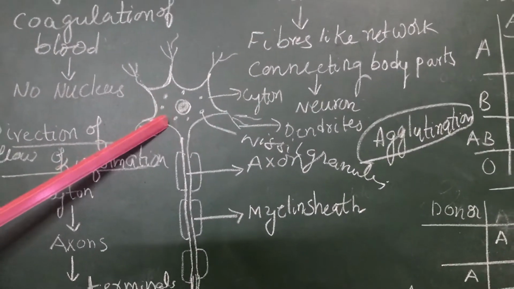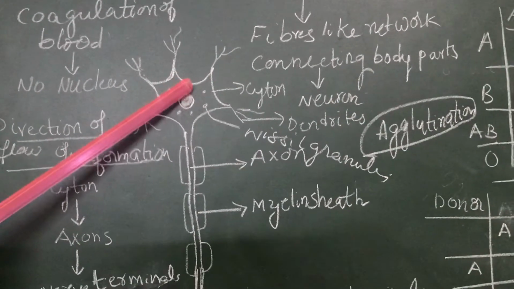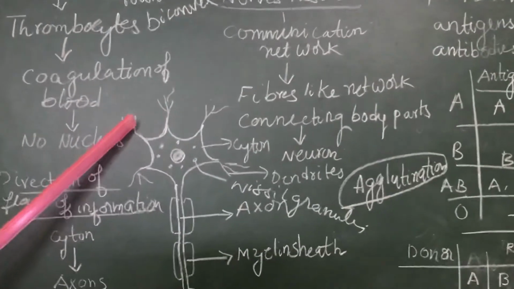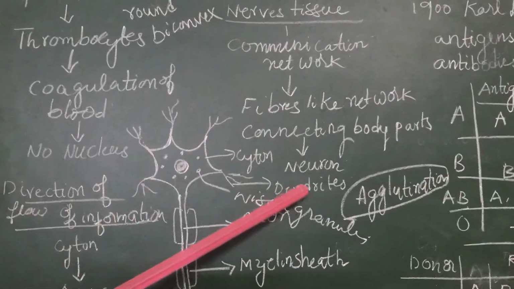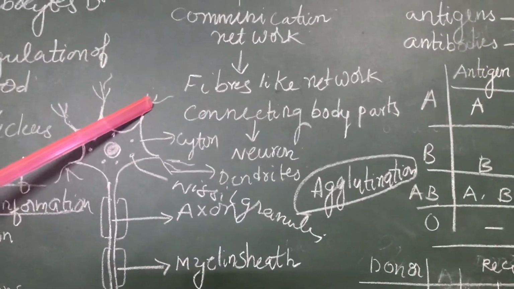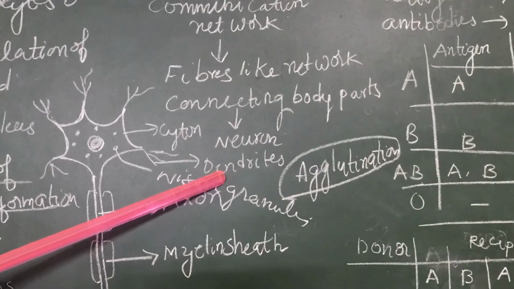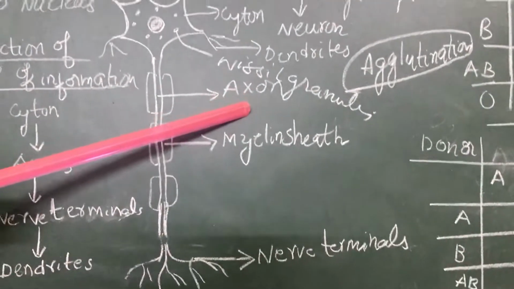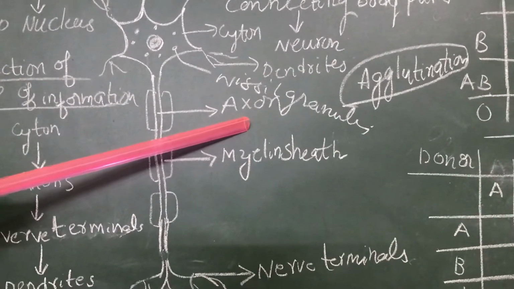When you observe this cyton, there is a centrally located nucleus, and from this cyton you can see small projections, small branches which look like branches of a tree. These projections we call dendrites. From the cyton, another long projection arises. This long projection is called the axon. Axon is also called nerve fiber.